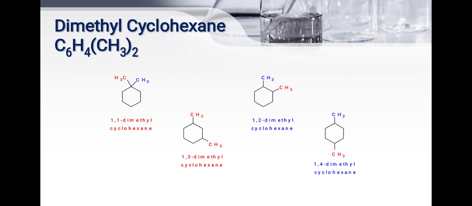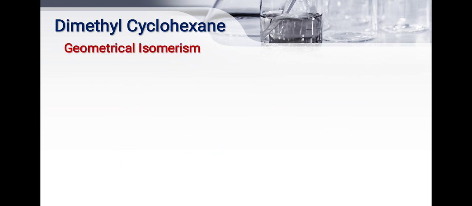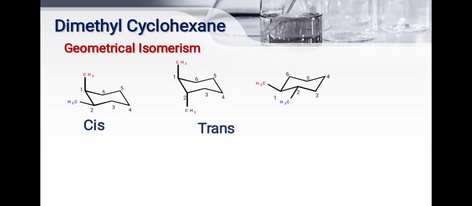1,4, that means at the position of 1 and 4 methyl groups are present. At the position of 1 and 2, here methyl groups are present. Then see here the geometrical isomerism. When geometrical isomerism occurs, when both the substituents are present on the same carbon atom, such compounds do not show geometrical isomerism. Here on both carbon atoms methyl groups are present.